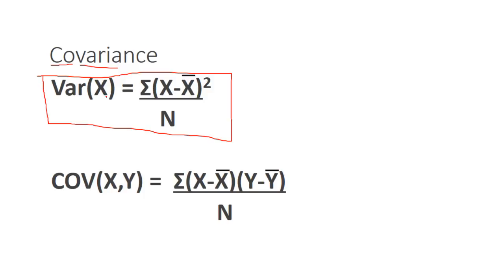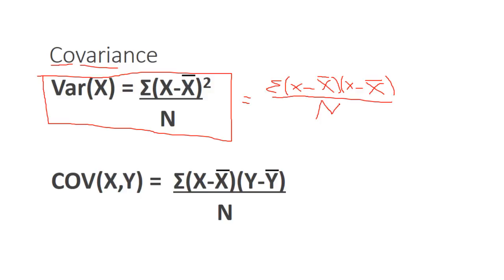So the variance of x is the sum of (x minus x bar) squared over n, which you could write out and say is also the sum of (x minus x bar) times (x minus x bar), right? That's what squared means, over n.